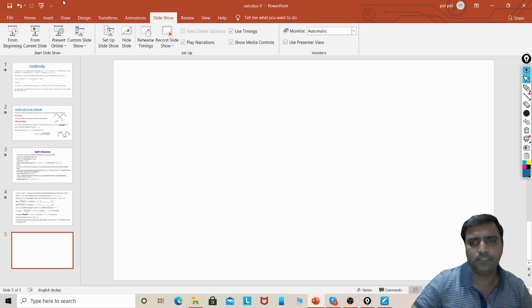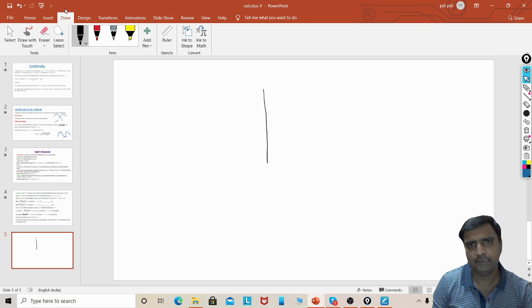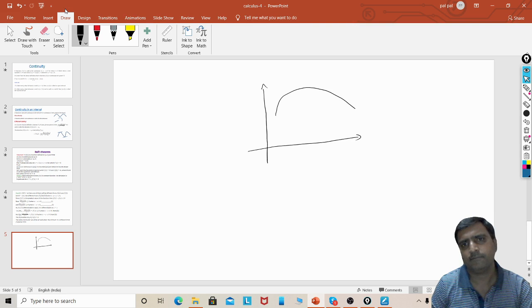Okay, geometrically, what does Rolle's theorem state? Rolle's theorem states that if you consider a curve, and it is defined in between A, B.